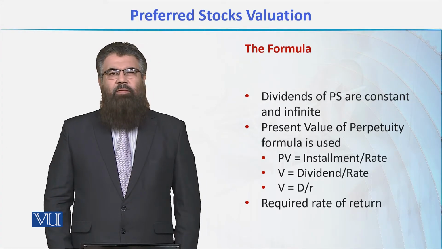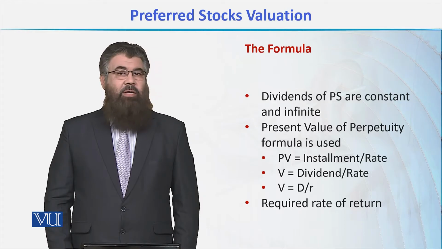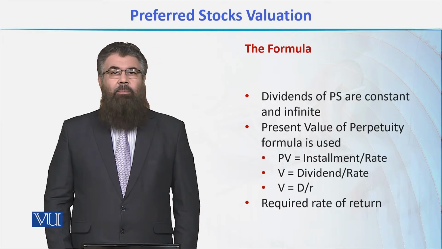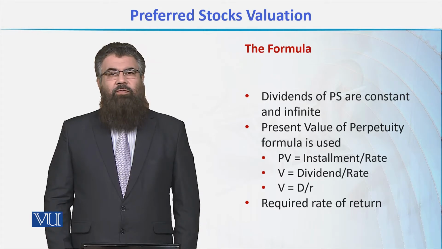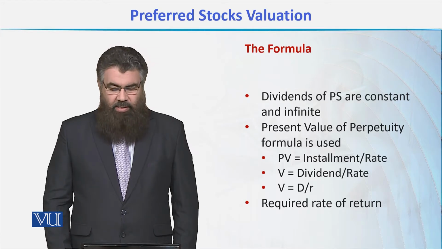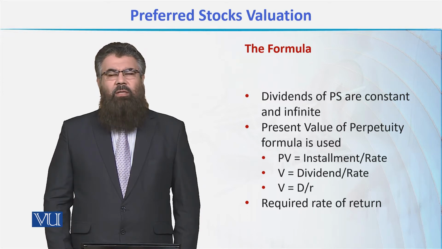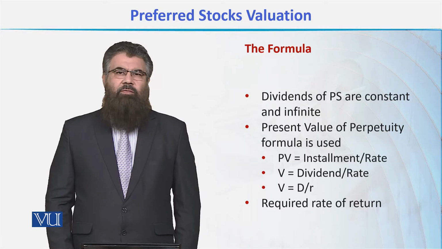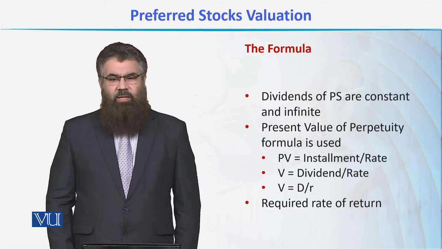The assumption of infinite payments is based on the assumption of going concern, which we have discussed earlier in our lectures, that a business or an entity is considered a going concern if there are no chances of closing down that business. So the present value formula of a perpetuity is the installment divided by the required rate of return or the discounting rate of return, which we have discussed several times.